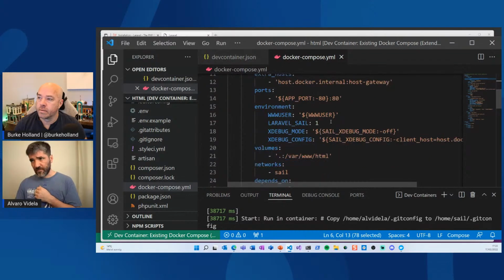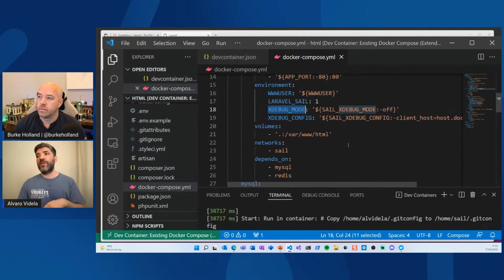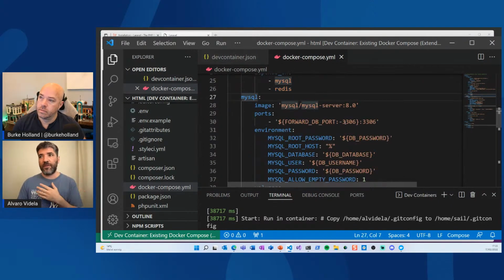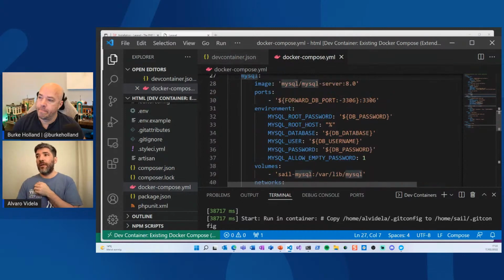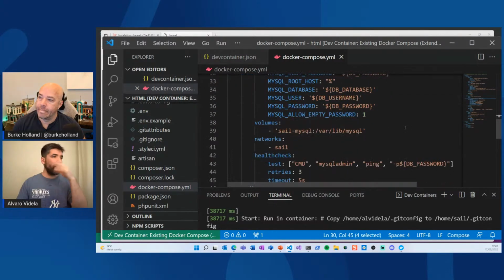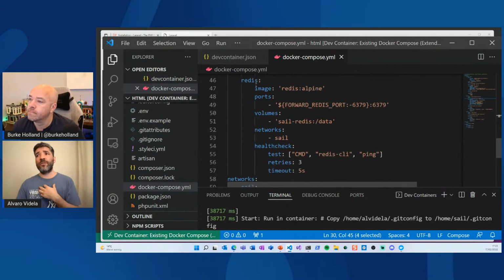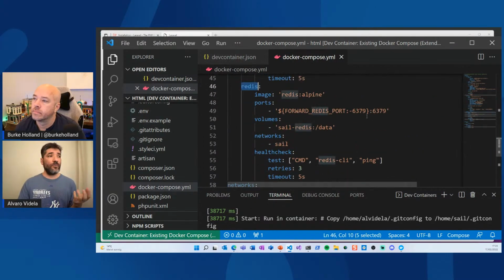It also configures the www user, some stuff for Xdebug, that is debugging mode for PHP, a lot of details, right? Where are the volumes, what networks, and it depends on two services, MySQL and Redis. So then we have the MySQL service. It has an image. It has some ports, passwords, all the configuration that MySQL requires. And then it will do a similar thing for Redis.